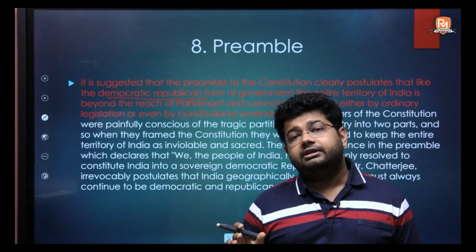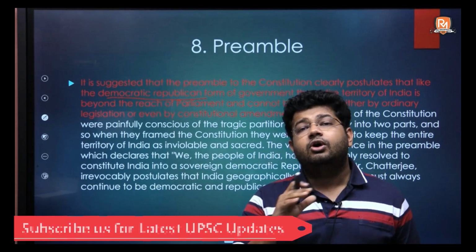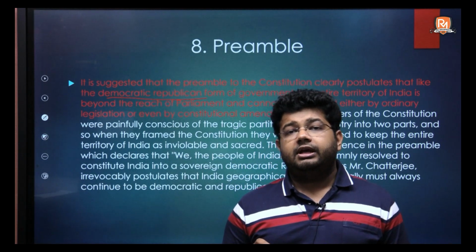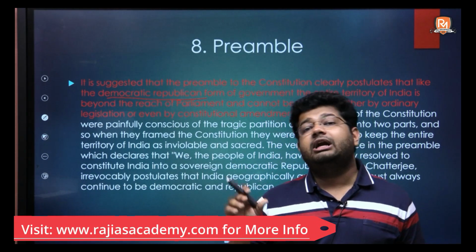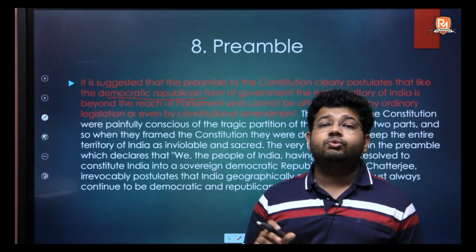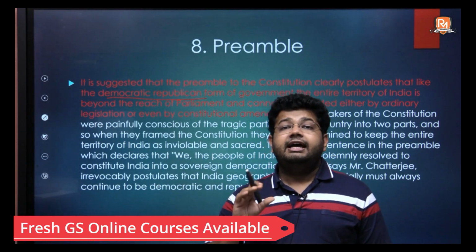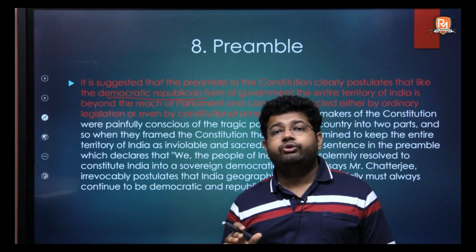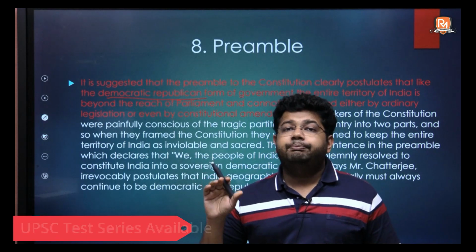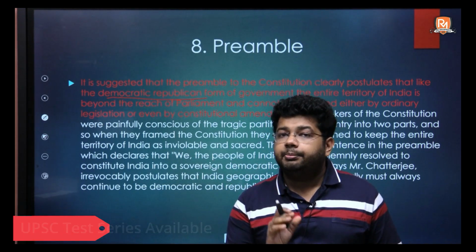And why was this done? He argues that this was done because of the harsh experience of the partition of the country, and by including democratic republic in the preamble, the constitution makers wanted to signify that in future they did not want to have any such division, and therefore they wanted to keep the power to divide India's territory outside of parliament.